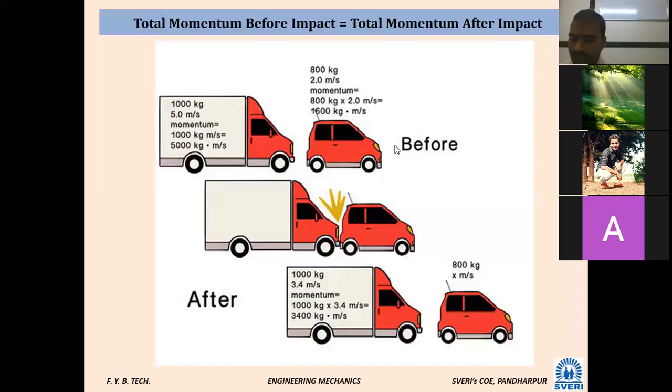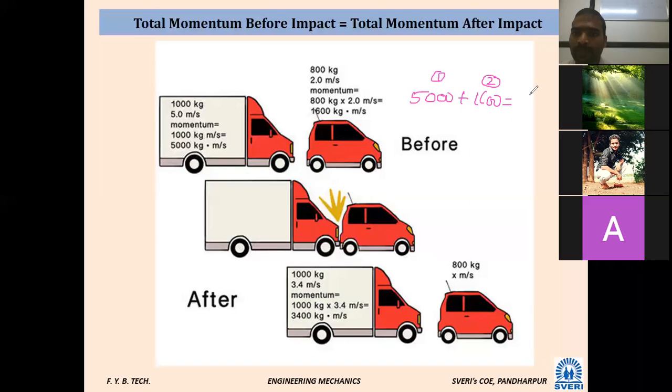I will write it. Wait a minute. So initially it was 5000. Is it visible on the screen? Initially, I will take it as the first body. The first body has 5000 kg meter per second, plus the second body's, which is 1600. After both mix, what is the total momentum?